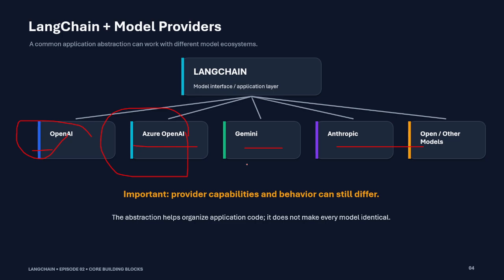So in that case, I do not need to go to each and every model provider page and configure on my end on the basis of their integration rules. I can also go with LangChain, and using their own LangChain library, I can integrate all these things in my application, right? And this is the point: the abstraction helps to organize the application code. It does not make every model identical. Yeah, this is the main point.